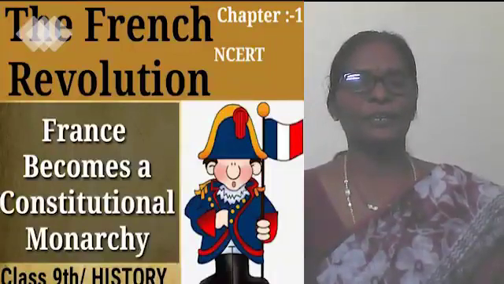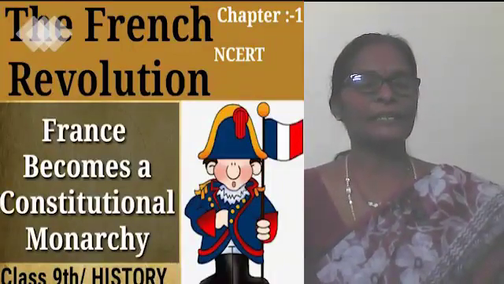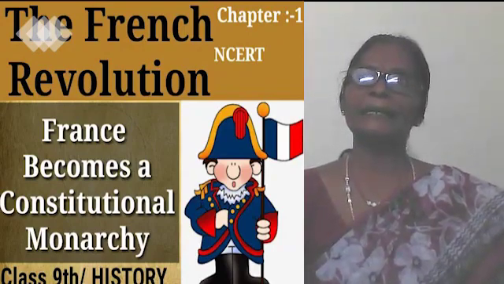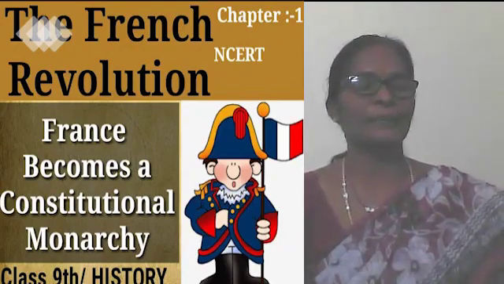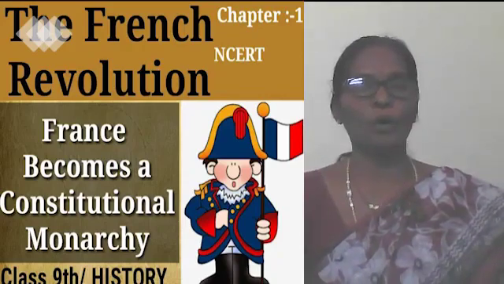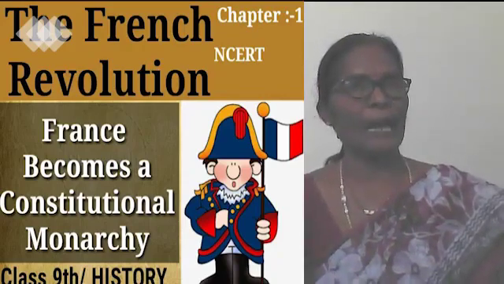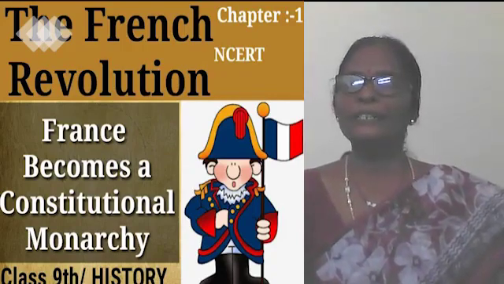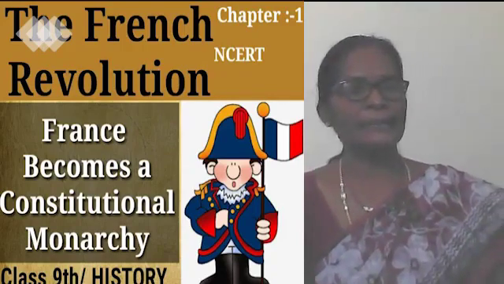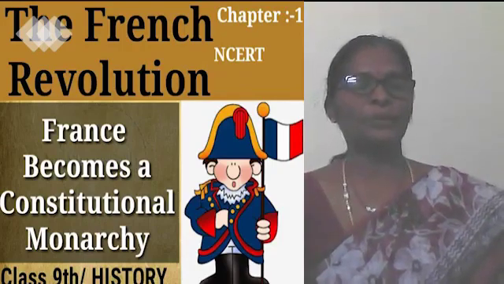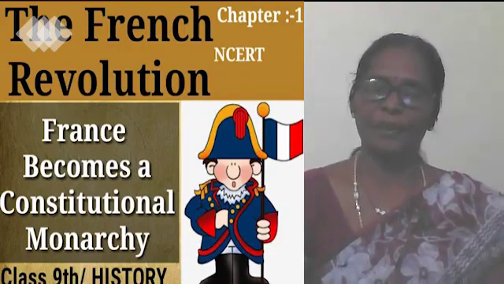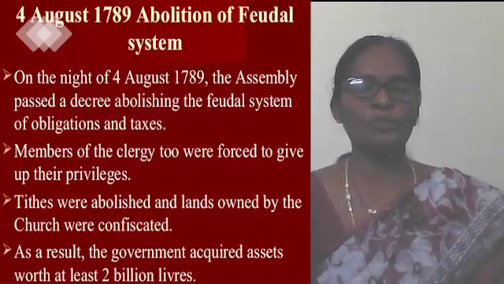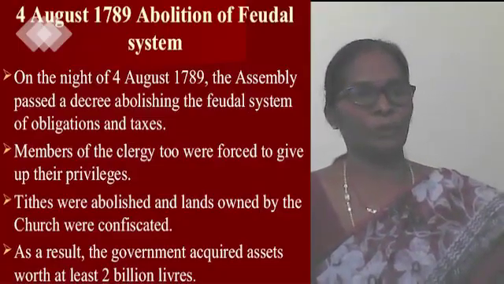Dear student, after the 1789 revolt, France under the control of Louis XVI passed a law for abolishing the feudal system and the taxes. The privileges of the first and the second estate were ended with this revolt. And also the members of the clergy were forced to give up their privileges.